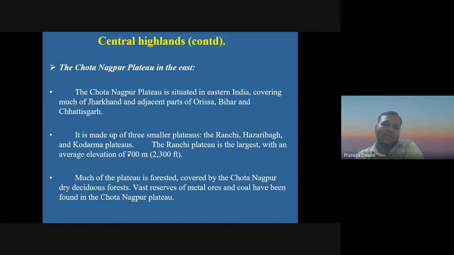So we have the Chota Nagpur plateau in the eastern side of India, where Chhattisgarh, Bihar, Odisha and Jharkhand all these parts get covered by this one.